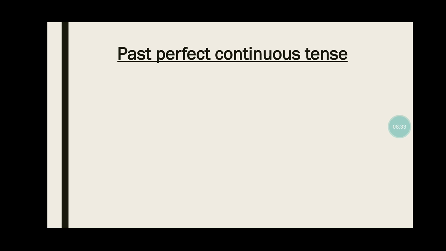Past perfect continuous tense. See here, you're going to write in continuous tense. Again, like I told, wherever you're going to find continuous tense, you'll always write ing, and then perfect. Here, in all the perfect continuous tense, past tense, you will mention had been, and if it will be in negative sentence, then you're going to write had not been. Okay, so we have already studied about perfect. In perfect tense, the action is completed in the past itself. In the continuous, you will write ing.